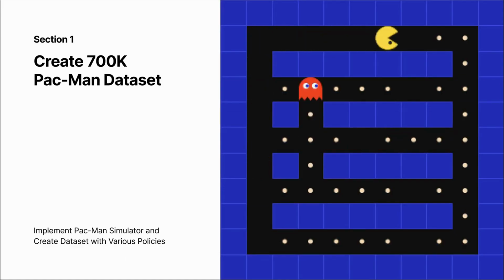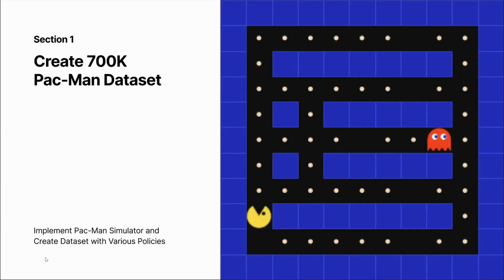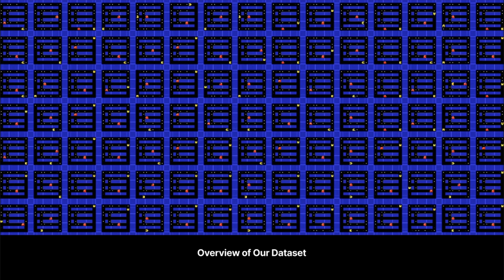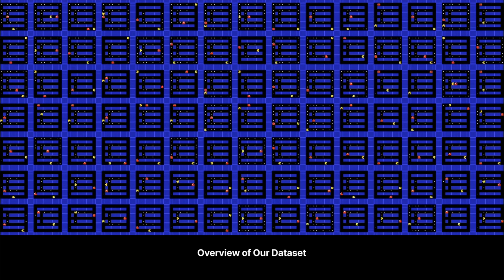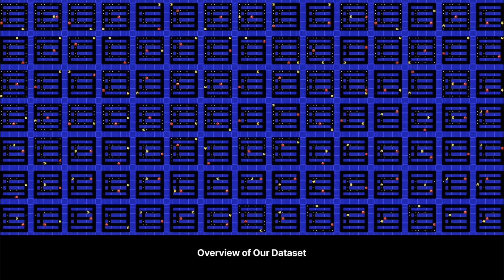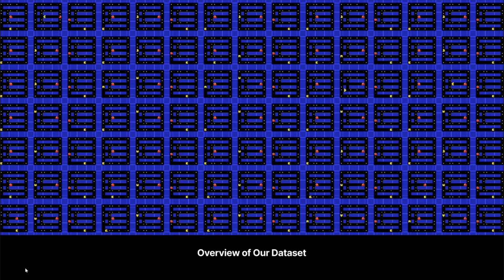Based on the widely known rules of pacman, we implemented our own pacman simulator. We then ran PPO on this simulator to collect a diverse set of transitions. The result is a high-quality, large-scale dataset containing 700,000 transitions. This rich dataset captures various policies and scenarios, providing a solid foundation for training our world model.